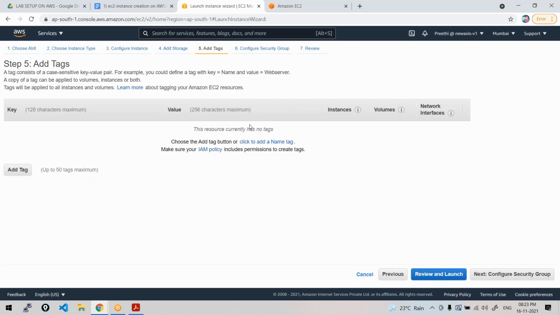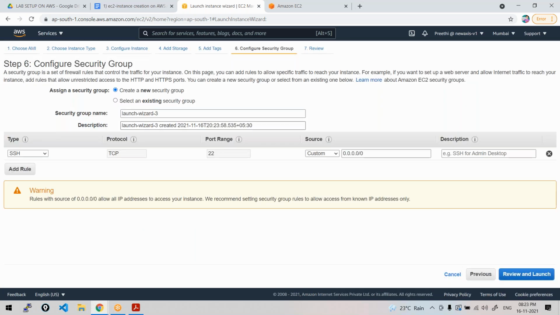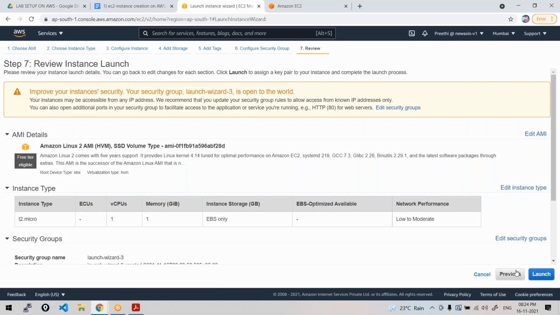For tags, you don't need to put any tags. Again, go to configure security group. Here you can just create a new security group. SSH is already there. What is this SSH? We'll learn. There is a concept called SSH in Linux, and we'll be learning it as we go along. For now, just select this and create a new security group. It will give some name. It's like a firewall, adding some firewall rules. Just review and launch your instance.